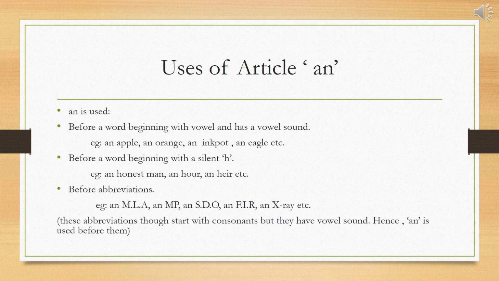Third, before abbreviations. For example, an MLA, an MP, an SDO, an FIR, an X-ray, etc. These abbreviations, though they start with consonants, have a vowel sound. Hence, an is used before them.